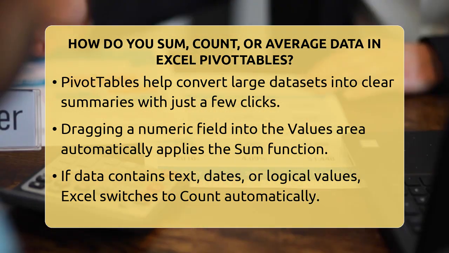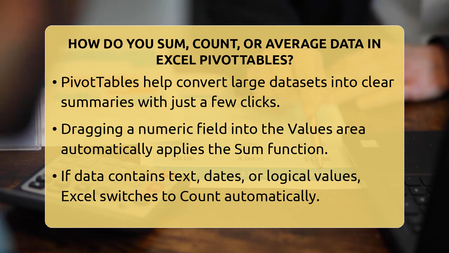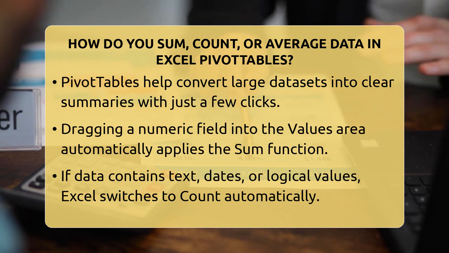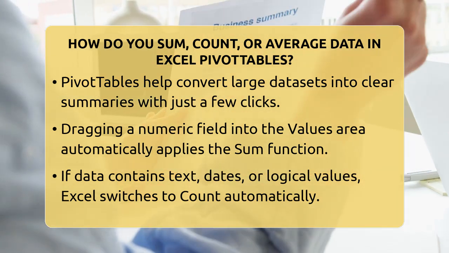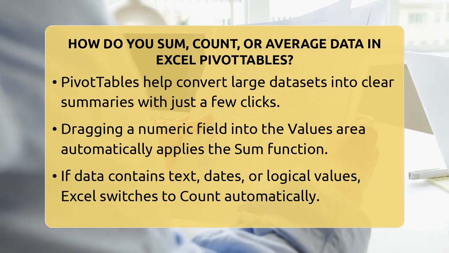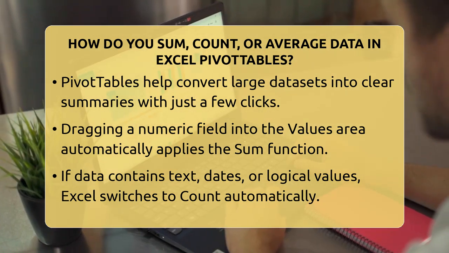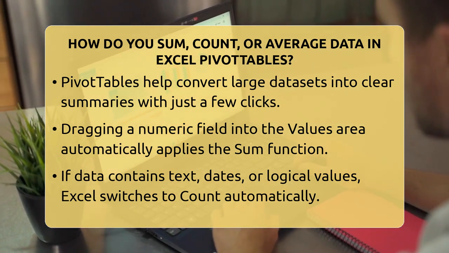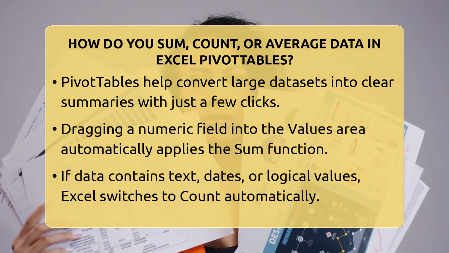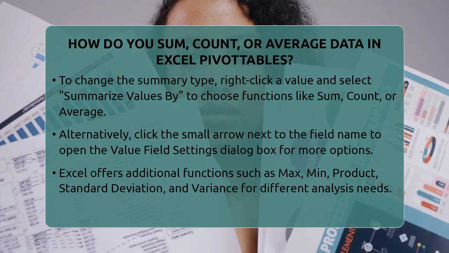Today, we're going to see how you can sum, count, or average your data in pivot tables to find exactly what you need. When you create a pivot table and drag a numeric field into the values area, Excel automatically applies the sum function. This means it totals all the numbers for you. But if your data contains text, dates, or logical values like true or false, Excel switches to count. It counts how many entries there are instead of adding them up. This automatic behavior helps you see meaningful results right away, but you can change it anytime.